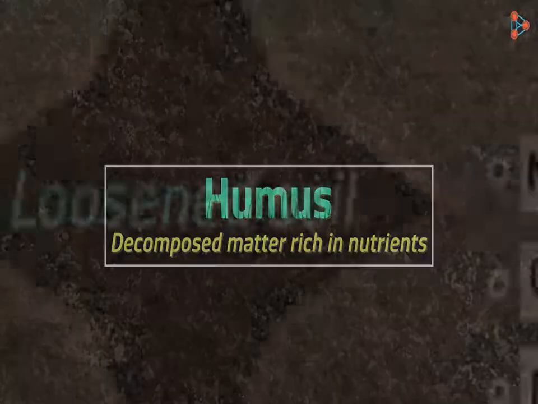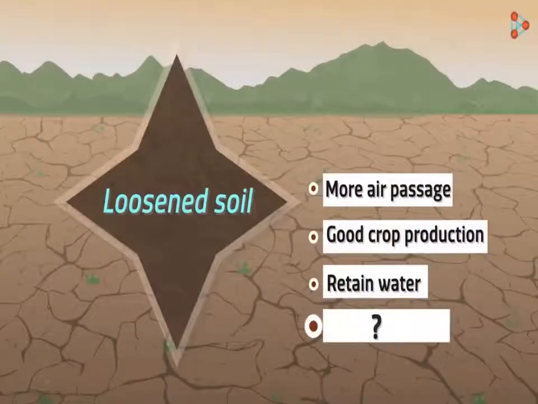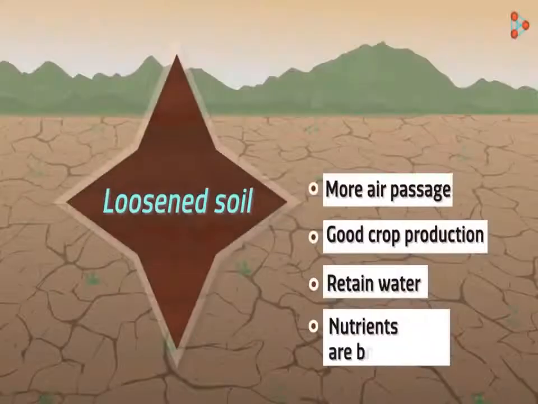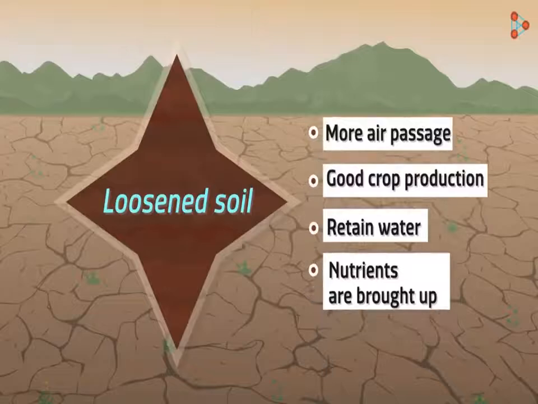Do you also know that loosening up of soil has yet another benefit? Plants mostly take nutrients from the top layers of soil and they are unable to go deeper into the soil. Loosening up the soil helps to turn the lower soil and makes it accessible to the plant. Thus, the nutrients in the lower layers are brought up to the upper layers of the soil.